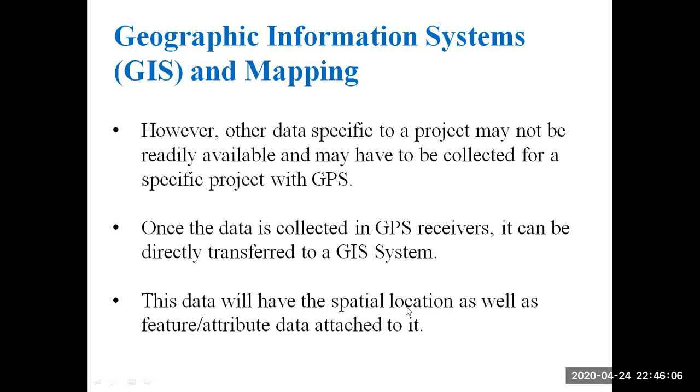So this data will have spatial location as well as feature attribute data attached to it. So the data from the GPS will have spatial locations, where we provide the information in the form of latitudes and longitudes, as well as feature attribute data attached to it.